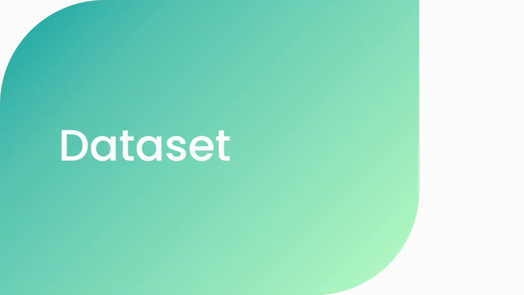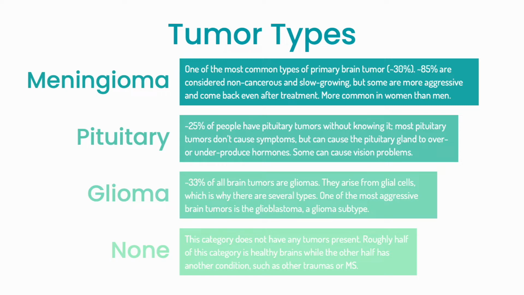To talk about our data set, we combined two different data sets from Kaggle to hit at least 10,000 images. They were divided into the same exact categories: meningioma, pituitary, and glioma tumors, and also a no tumor section. One thing I want to reiterate here is glioblastoma, a subtype of glioma. This is one of the most aggressive brain tumors, to the point where the 2-year survival rate for glioblastomas is less than 2%. This means that of all people diagnosed with glioblastomas, if you look at them 2 years from diagnosis date, more than 98% would already be dead. This is a really good example of how catching it early and beginning treatment early could be a really big deal for this type of tumor.